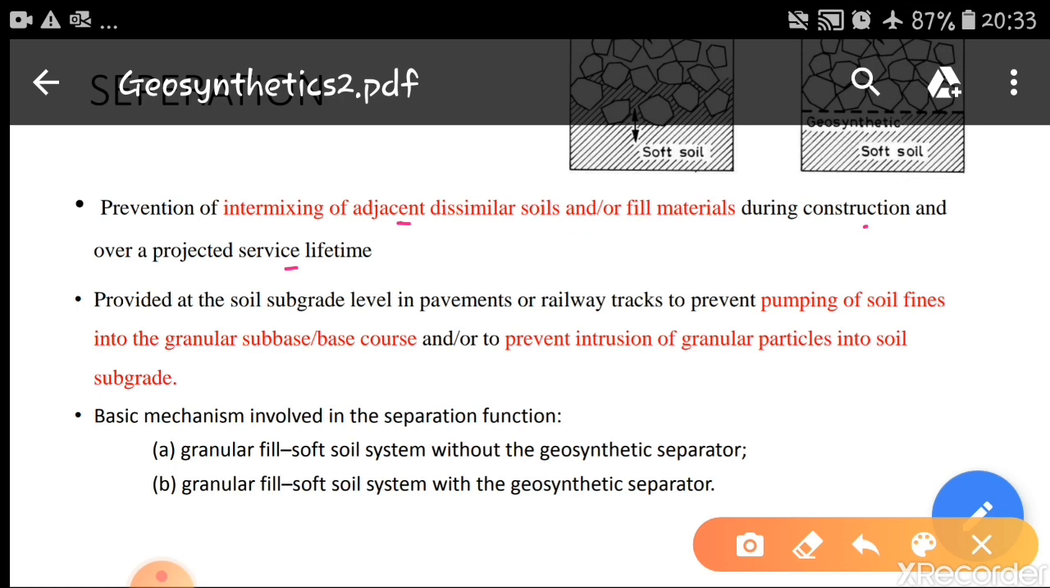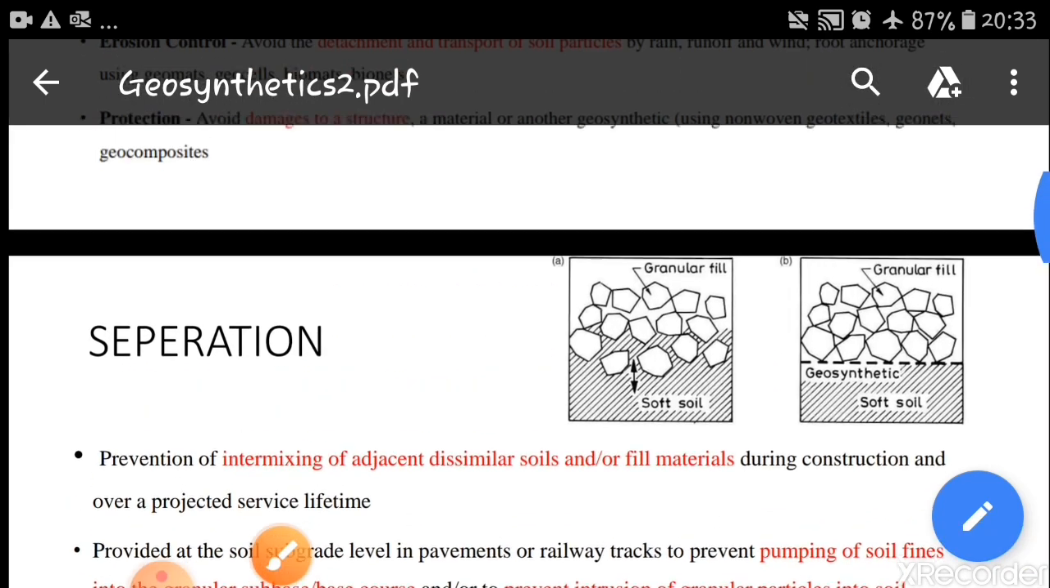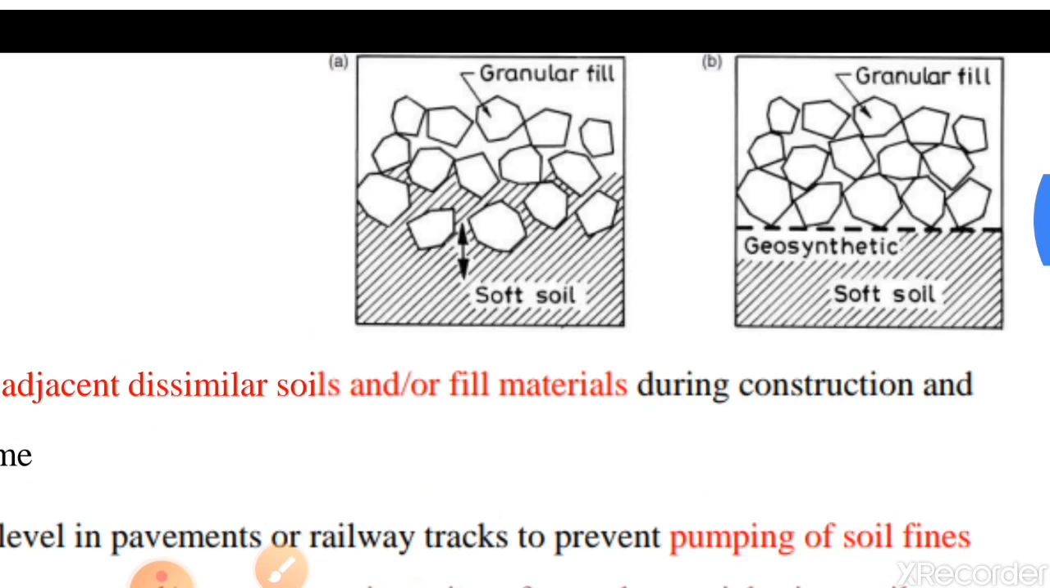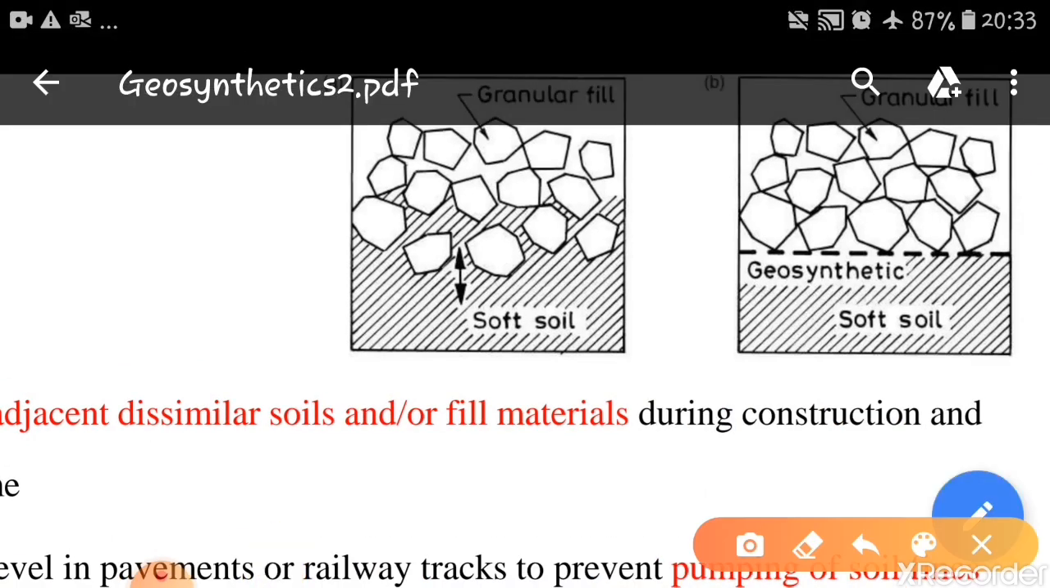They are provided at the soil subgrade level in pavements or railway tracks to prevent the pumping of soil fines into the granular subbase course, and to prevent intrusion of granular particles into the soil subgrade. You can see this diagram where it is clearly shown. In the first diagram, because of the loading of the road, there are chances that the soft soil at the bottom mixes with the granular fill. Hence we won't get the required cushioning effect in roads or railways.